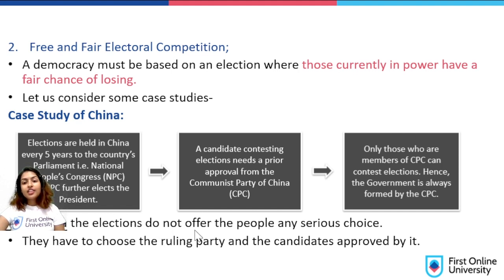In China, the elections do not offer the people any serious choice because they're already pre-decided, right? They have to choose the ruling party and the candidates approved by it. Is this really a choice that people make, or is it already pre-decided?